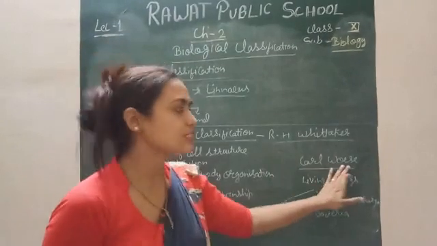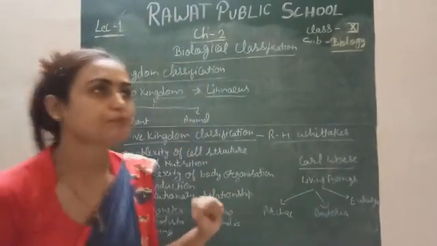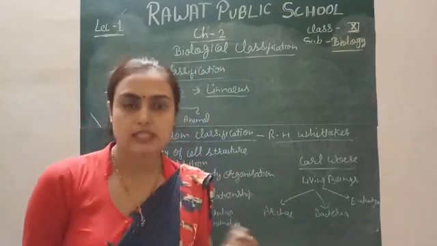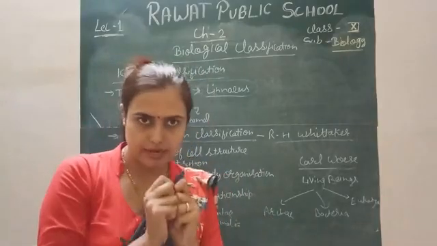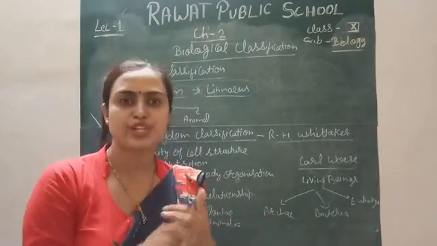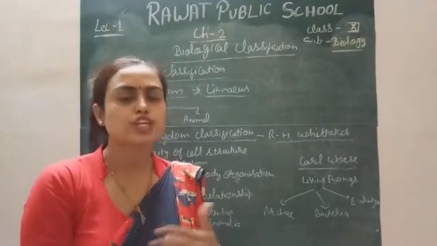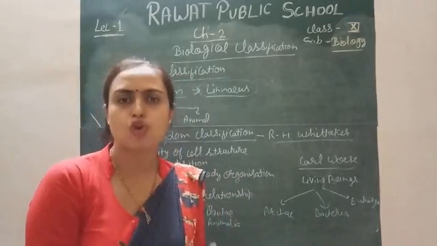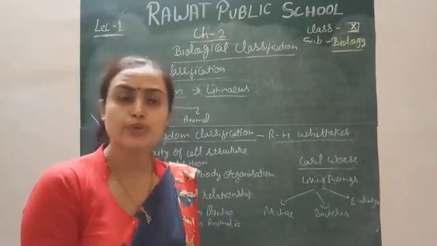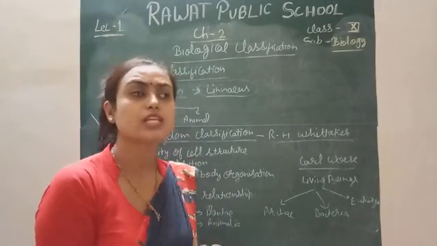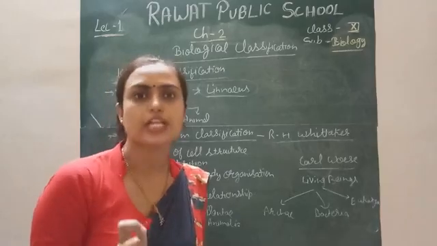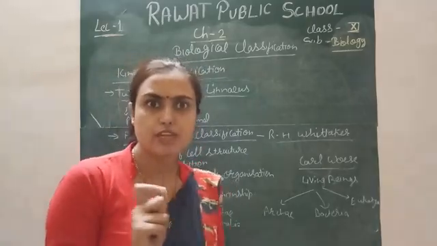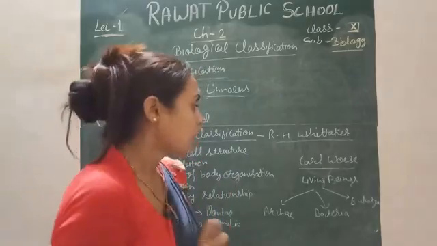Another scientist, Carl Woese, said that Archaebacteria have a different lipid present in their cell wall, so their structure is more complex as compared to Eubacteria. Archaebacteria have a more complex structure, so they can survive in harsh conditions, meaning very tough conditions.